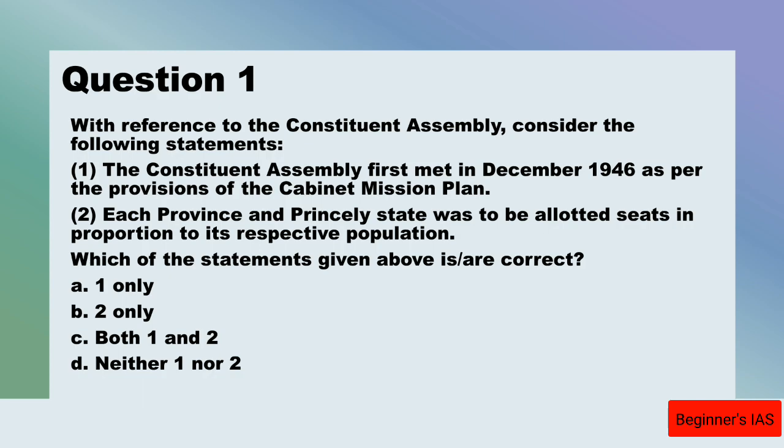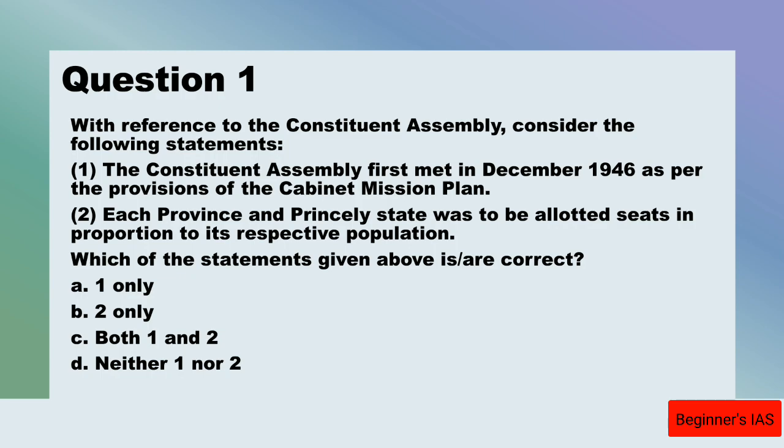First question: with reference to the Constituent Assembly, consider the following statements. Statement number one: the Constituent Assembly first met in December 1946 as per the provisions of the Cabinet Mission Plan. And statement number two: each province and princely state was to be allotted seats in proportion to its respective population. We have to identify the correct statement with the following options: 1 only, 2 only, both 1 and 2, and neither 1 nor 2.